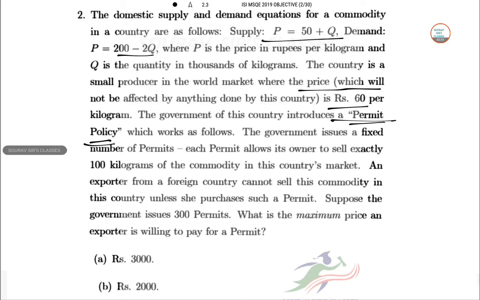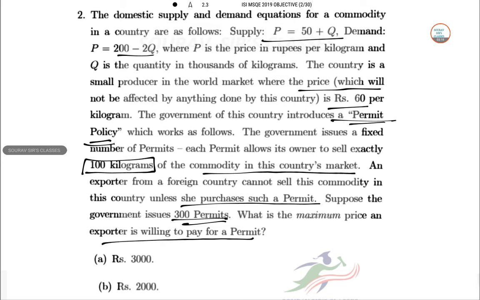So the government issues a fixed number of permits. Each permit allows its owner to sell exactly 100 kg of the commodity in the country's market. So an exporter from a foreign country cannot sell the commodity in this country unless he gets a permit, and there are 300 permits. What is the maximum price the exporter is willing to pay for a permit?